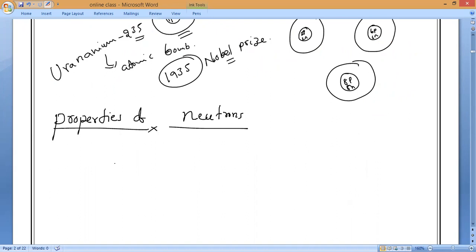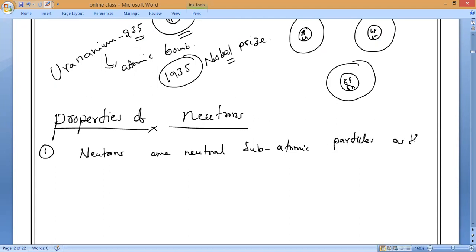First thing, neutrons are neutral subatomic particles, as they do not carry any electric charge.